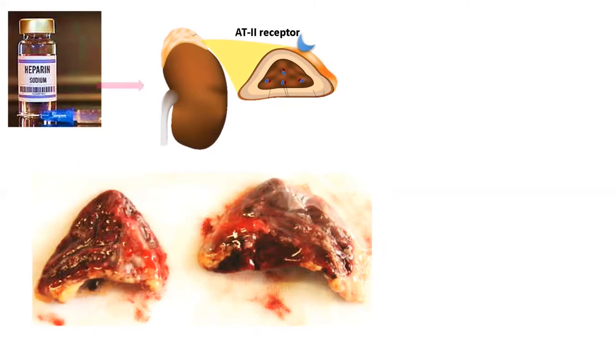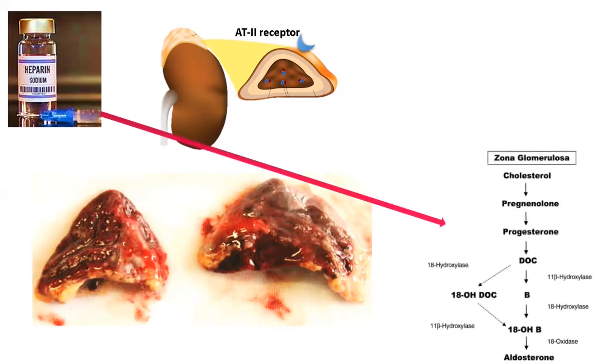Now, the toxic effects of heparin cause hypoaldosteronism combined with increased levels of renin in the circulation. Heparin also decreases the number and affinity of angiotensin II receptors in the adrenal zona glomerulosa, reducing the main stimulus for aldosterone synthesis.